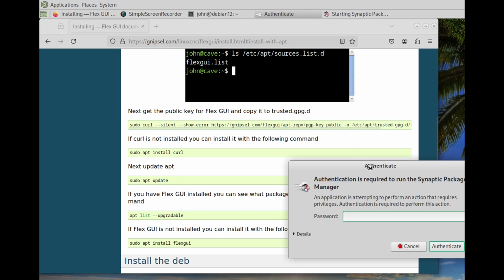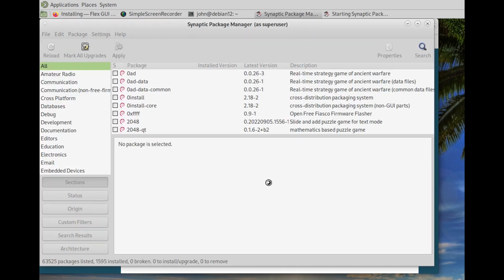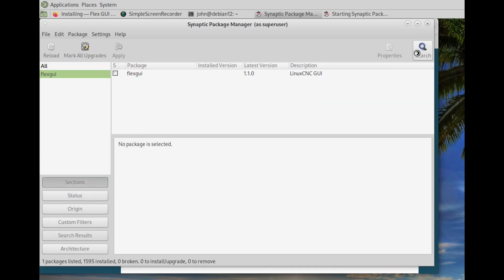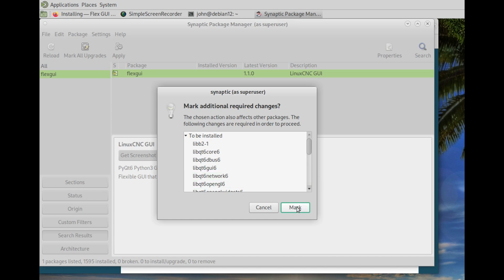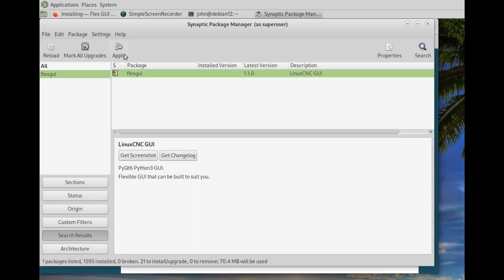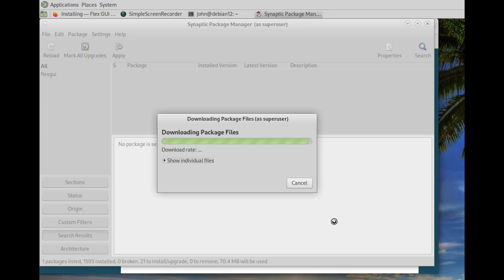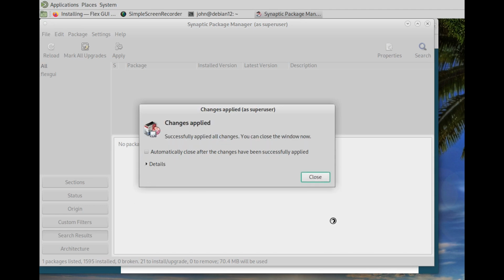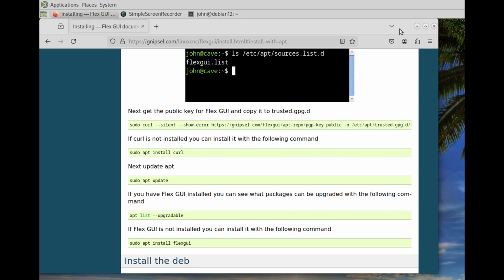So we go to the package manager and type in Flex GUI. There it is. And you just click on the little box, tell it to mark for installation. It'll bring in a few libraries. And you hit apply. Yep. And it downloads the package files. And we're done. We can close the package manager.